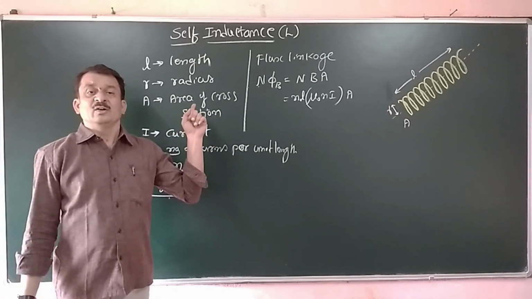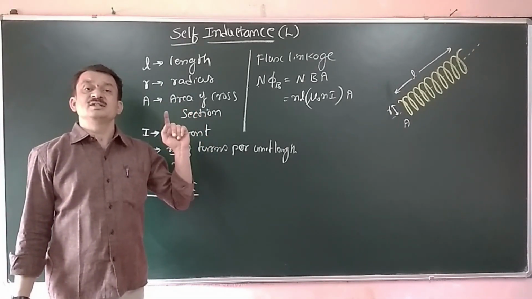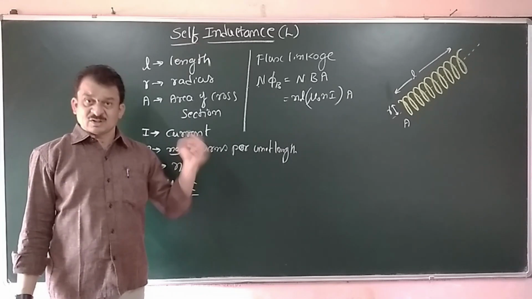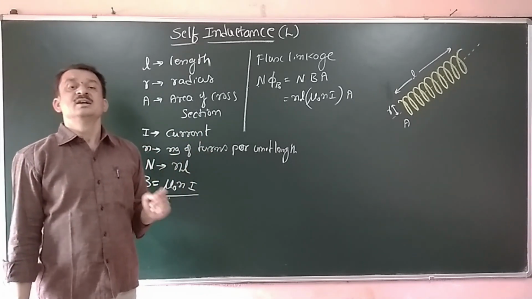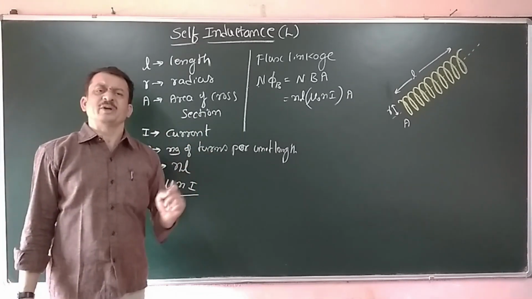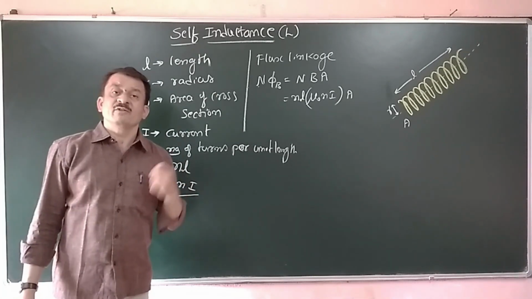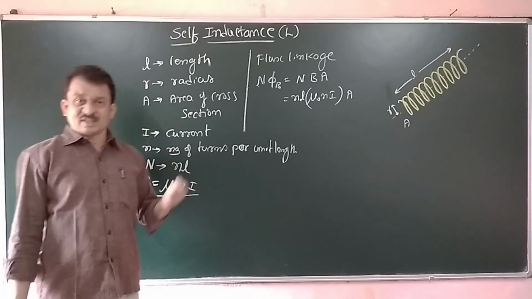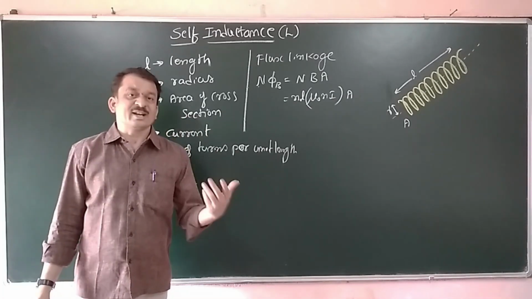While deriving the expression for mutual inductance, we wrote pi r1 square, because there we have to mention which area we are considering, whether the area of the first coil or the second coil.